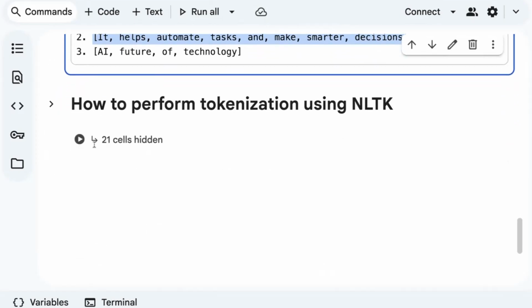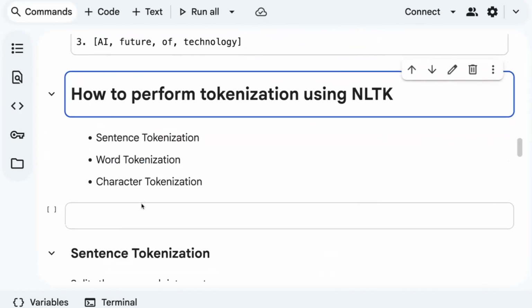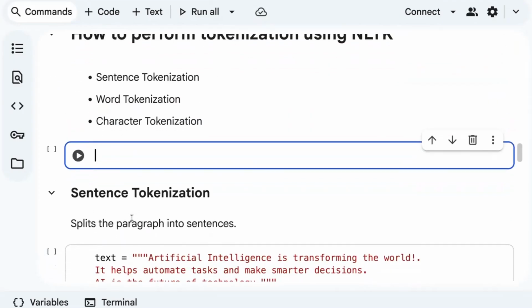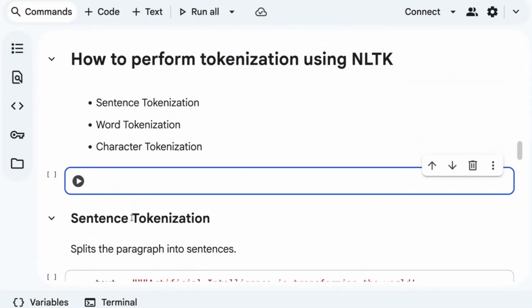So now it's time to perform tokenization using NLTK. Basically, there are three different ways to perform tokenization. One is sentence tokenization, that is splitting your paragraph into sentences. Then we have word tokenization, wherein you can split your sentences into a list of words. And then we have character tokenization, wherein you can split your entire corpus paragraph into characters, that is, individual characters.